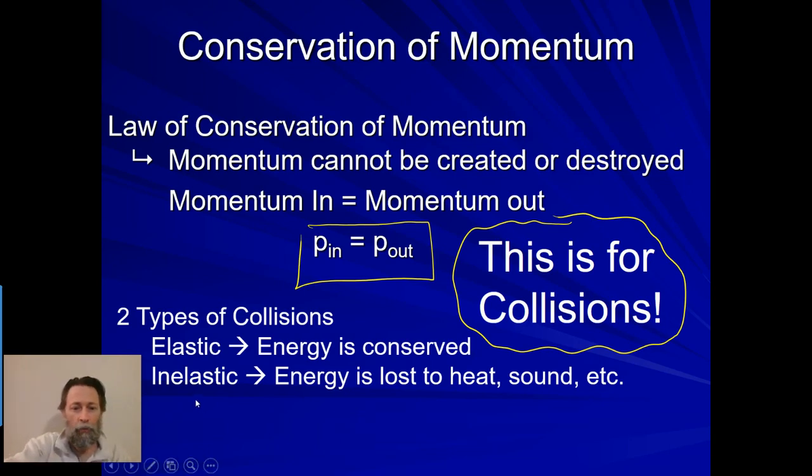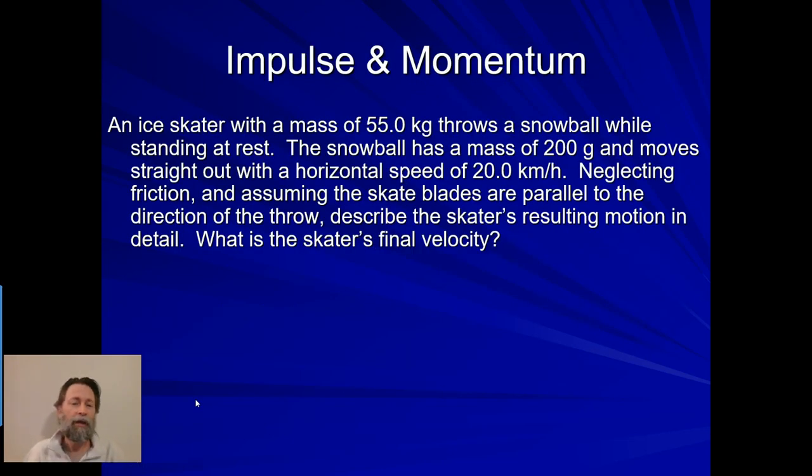So then when we go on, let's talk about a sample problem. An ice skater with a mass of 55 kilograms throws a snowball while standing at rest, and the snowball has a mass of 20 grams and moves straight out with a horizontal speed of 20 kilometers per hour. The first thing I'm noticing is that we have a mix-up of units here.